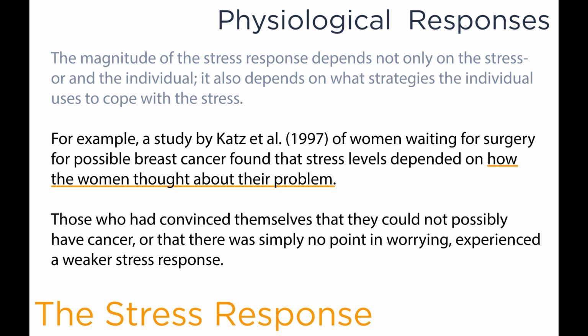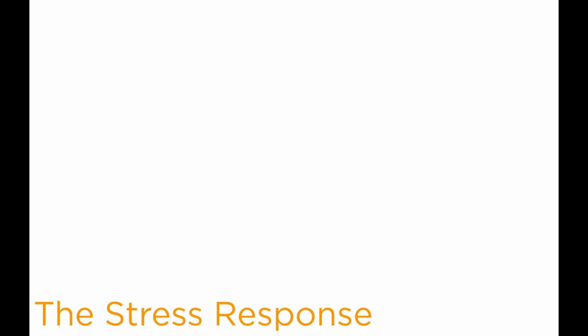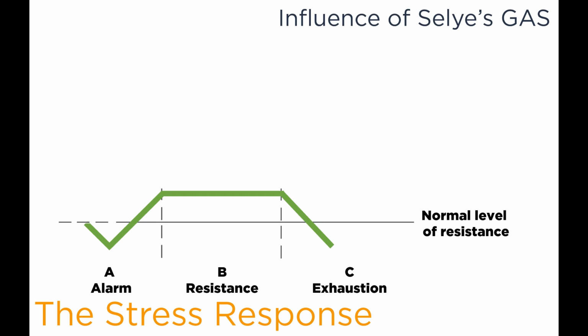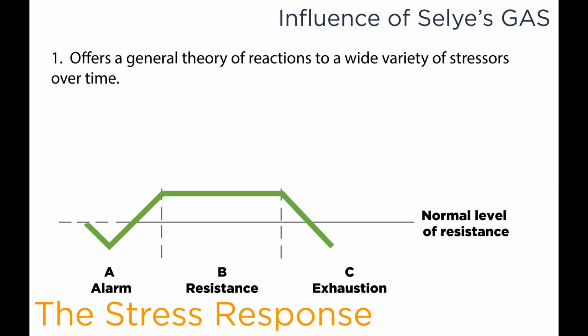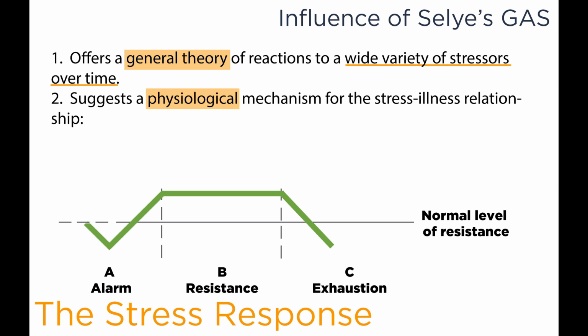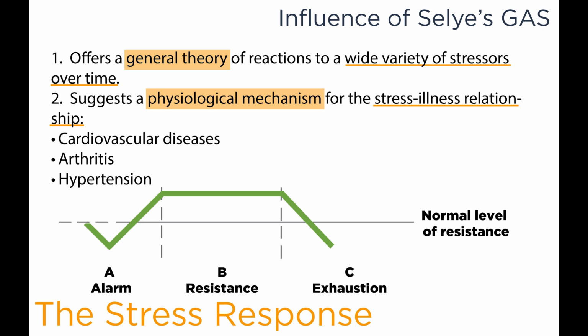So in terms of the influence of Selye's general adaptation syndrome, it offers a general theory of reactions to a wide variety of stressors over time, and it suggests a physiological mechanism for the stress-illness relationship. That is, the relationship between stress and cardiovascular disease, stress and arthritis, and stress and hypertension, for example.